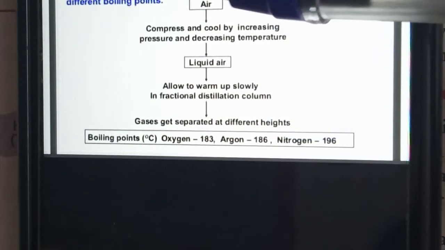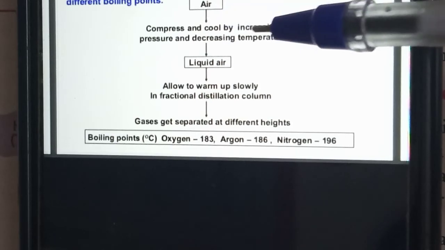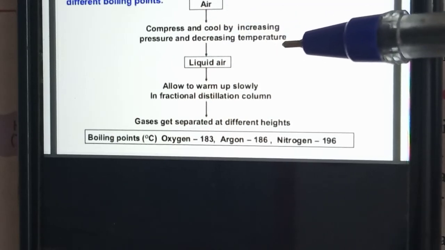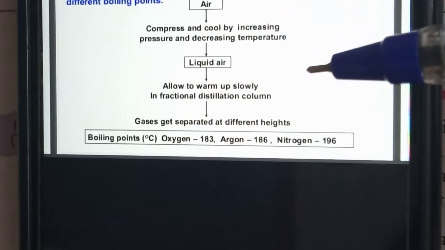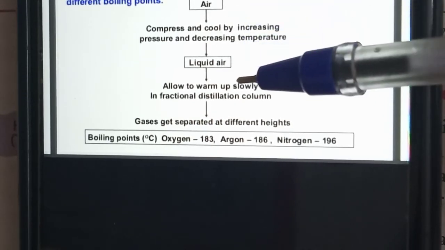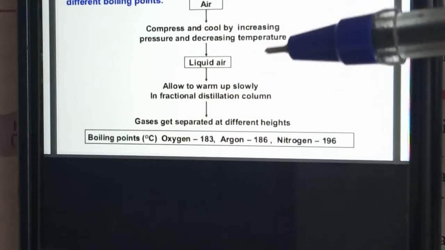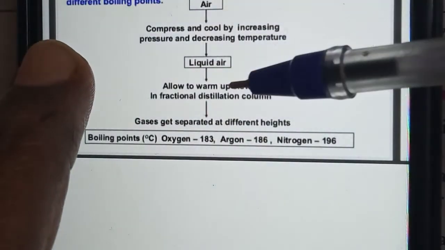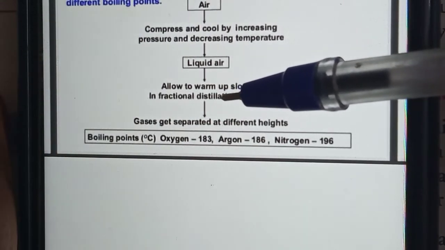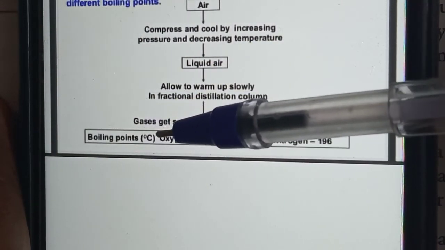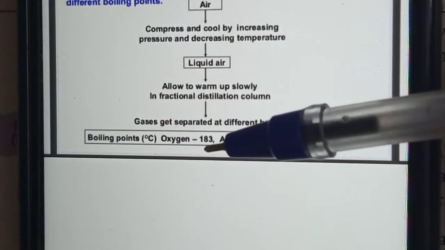Here air is there, and we compress and cool it by increasing pressure and decreasing temperature. By the time it becomes liquid air, we allow it to warm up slowly in the fractional distillation column. So the gases get separated at different levels. Boiling points are in the Celsius scale.